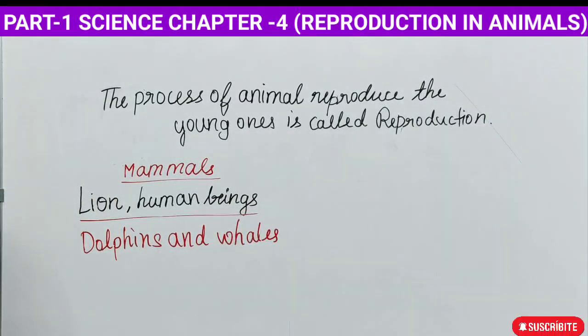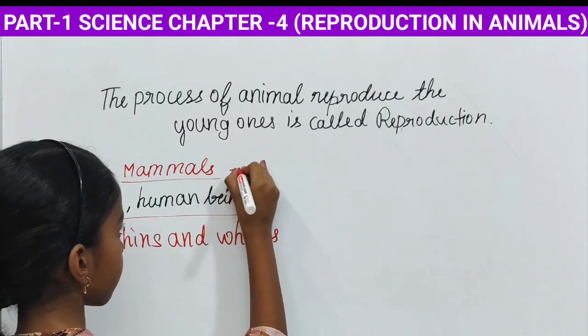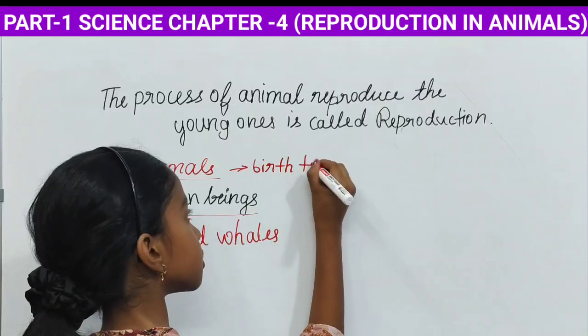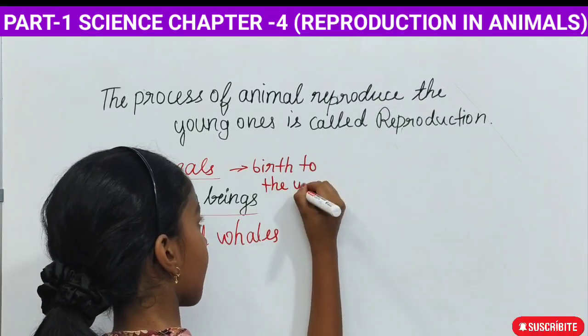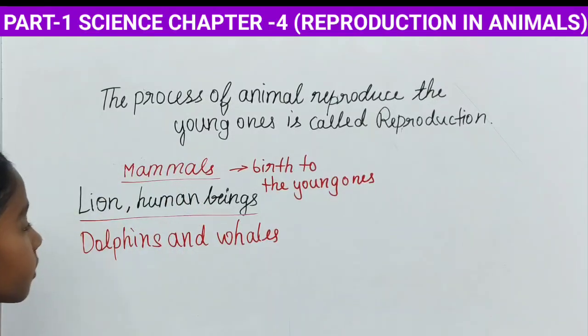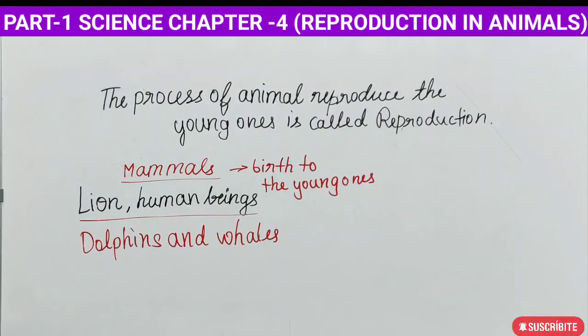The dolphins and the whales are similar to the fishes, but they also give birth to the young ones. So the mammals give birth to the young ones.